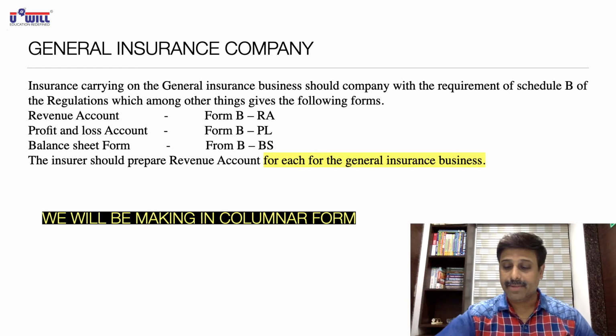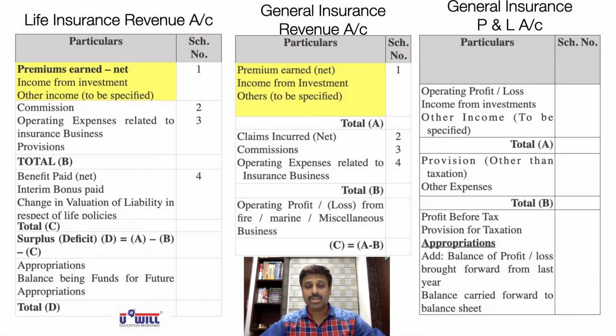First, understand this basic idea, because we are going to learn the format of the revenue and P&L account from the same format we have already learned for the revenue account of a life insurance company. I'll explain how this format is almost the same as the life insurance company's, and then we will write the format in detail.